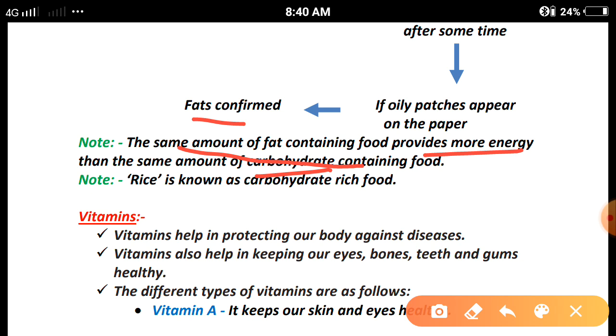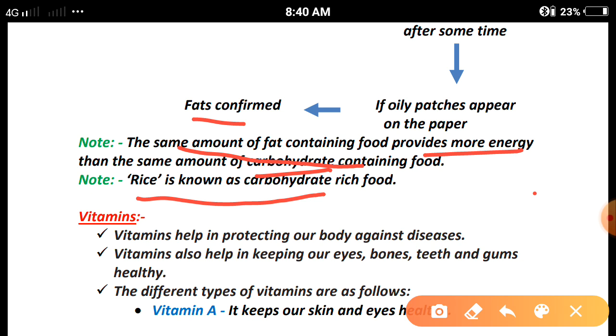If you compare the energy of these food items, the fat will provide quick energy and it will be available for a longer time. So the same amount of fat provides more energy in comparison to carbohydrate rich food. Clear? Rice is known as carbohydrate rich food.